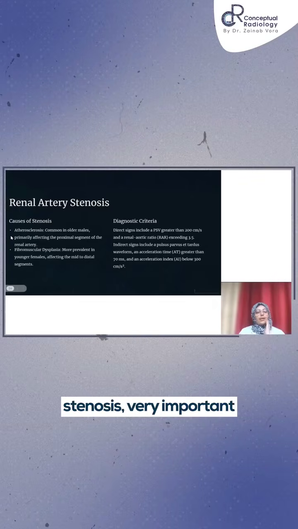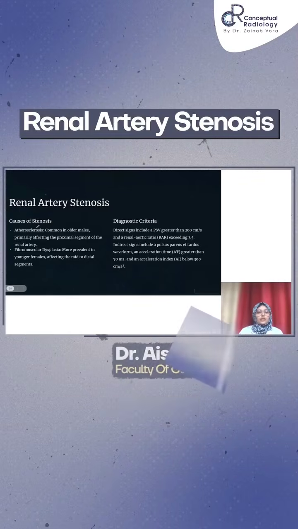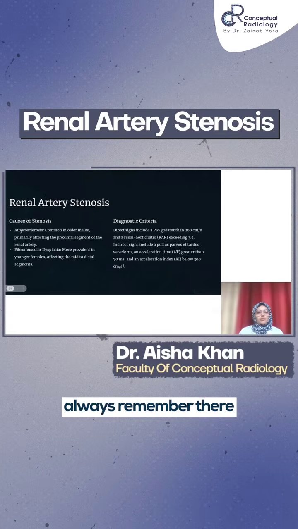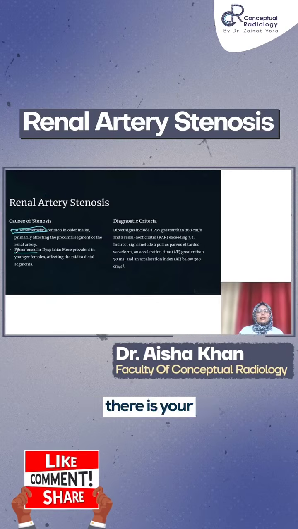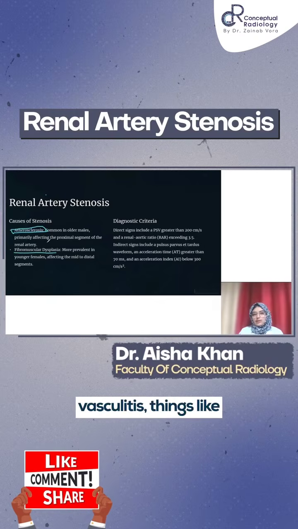So renal artery stenosis, very important pathologies. We have kept this first. So causes of renal artery stenosis, always remember there are two important. One is atherosclerosis, which is by far the most common. And then there is your FMD spectrum or vasculitis, things like that.